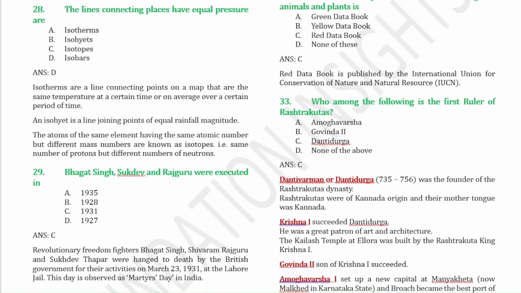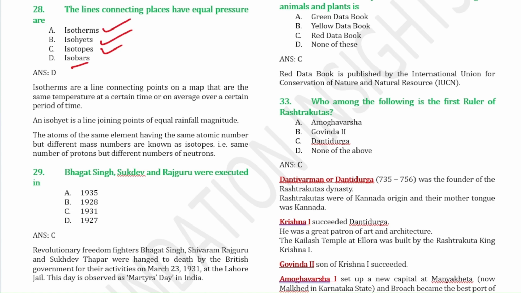Next question, the lines connecting places that have equal pressure. Equal pressure means isobars. Isotherm means having the same temperature. Isohyet means having equal rainfall, and isotopes are atoms having the same atomic number but different mass numbers.